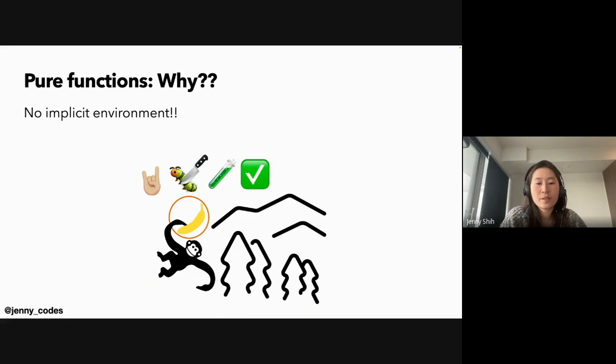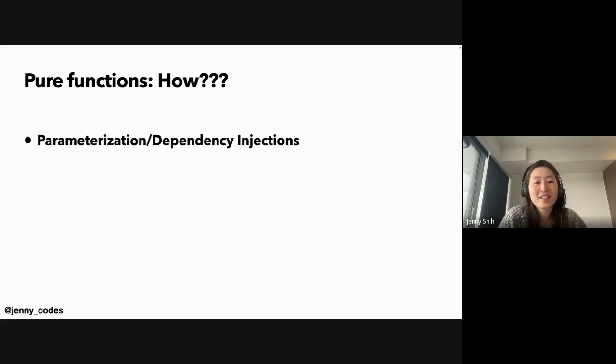And you also give the PR reviewers an easier time, because now your PR is so small and neat. So it's basically a win-win situation. With that, how do we do that? The first technique that we can use to produce pure functions is parameterization in functional programming's terms, or dependency injection in object-oriented terms.